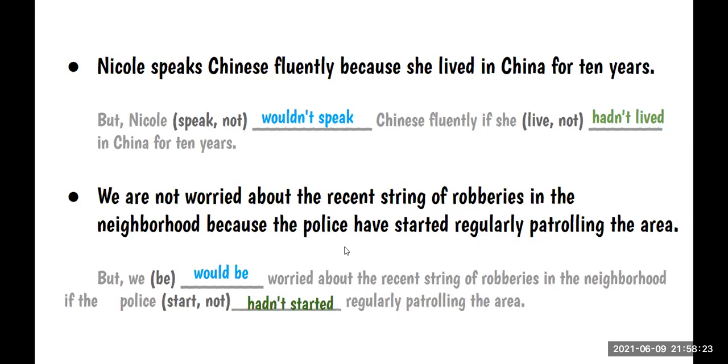¿Y algún consejo que nos da para saber cuándo usar la segunda y la tercera condicional mezclada? Ok. ¿Cómo darnos cuenta? Con el tiempo gramatical de la primera oración. Por ejemplo, si dice speaks, no voy a ocupar past perfect. Si dice speaks, si está en presente, voy a ocupar would y un verbo en la forma base, ¿cierto?